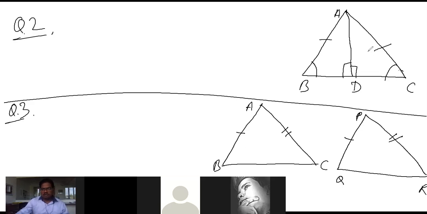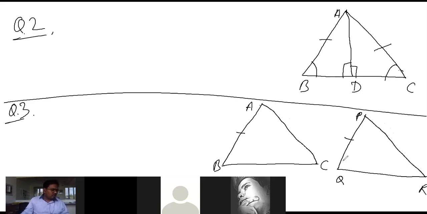No, I think this is wrong. BC is equal to QR.